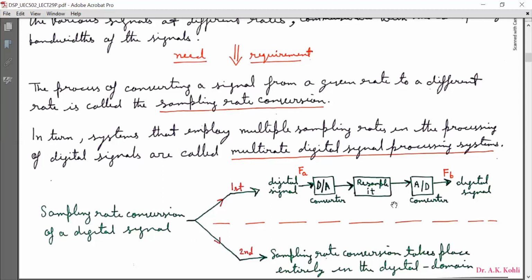So there is hardware required for processing of the signal, but there are problems due to this type of hardware used in the block diagram. Therefore, we switch to the second method. Here, sampling rate conversion takes place entirely in the digital domain. We will prefer the second method because it does not have such hardware related problems.